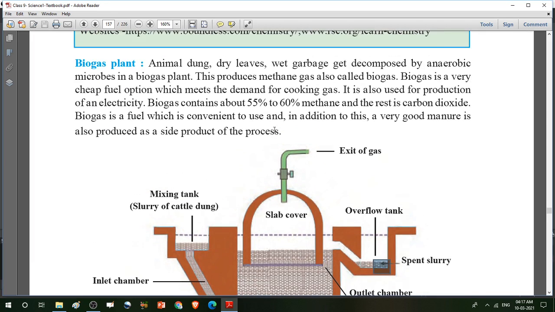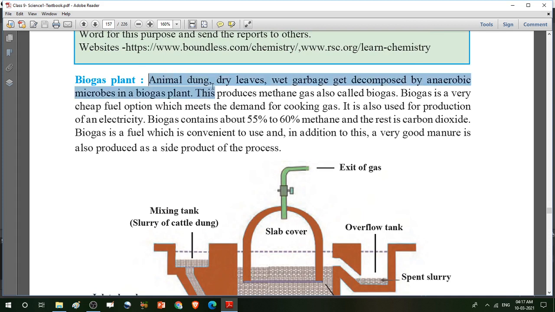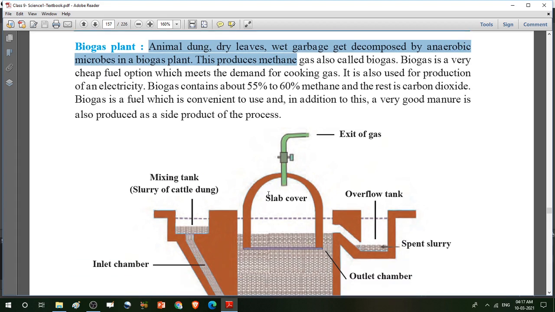Clear? So again we read this paragraph: in a biogas plant, animal dung, dry leaves, and wet garbage get decomposed by anaerobic microbes. These produce methane gas, also called biogas. That means in this plant, the animal dung, dry leaves, and wet garbage, these organic products, are decomposed by microbes in absence of air, and produce methane gas, which is also called biogas.